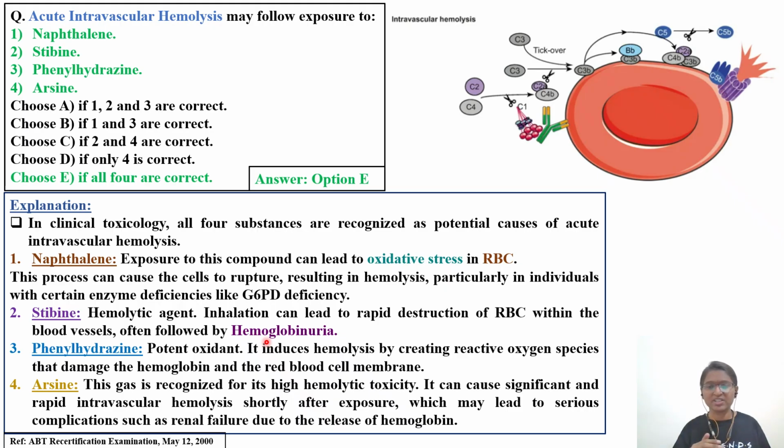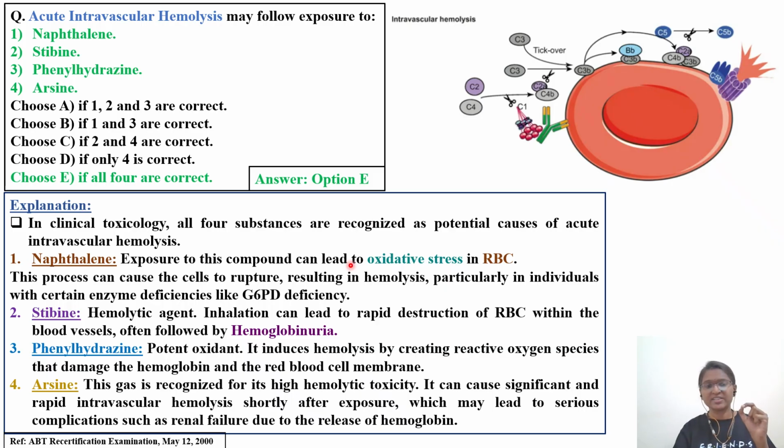Now the third option, phenylhydrazine. It's a potent oxidant. It will induce hemolysis by creating reactive oxygen species. As I told you before, in oxidative stress there will be generation of ROS or RNS. Here they generate ROS that damage the hemoglobin. You have to remember the structure of hemoglobin also: two light chains, two heavy chains, how they bind, the porphyrin ring, everything. Whenever you're reading, you have to think, then only you can understand. Phenylhydrazine damages the hemoglobin and disrupts the red blood cell membrane.